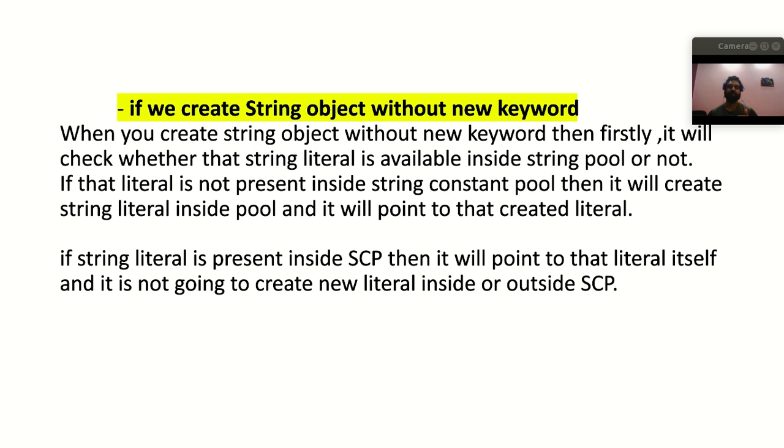So if you are creating an object without the new keyword, first it will check whether that literal is present inside the string constant pool or not. If it is present, then it is not going to create any literal inside or outside. It is just going to refer to that. And if that literal is not present inside the string constant pool, then it will create one literal inside the pool, and then it will refer to that, right?